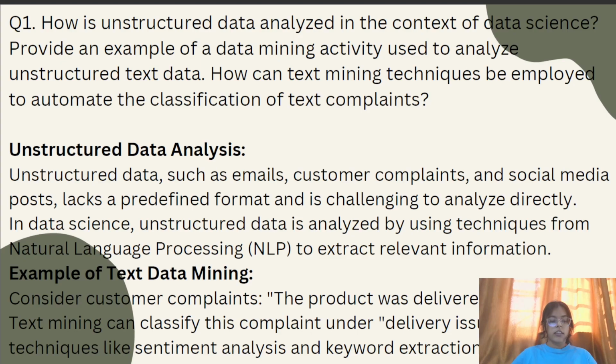So, first, here is the definition of unstructured data analysis. Unstructured data such as emails, customer complaints, and social media posts lacks a predefined format and is challenging to analyze directly in data science. Unstructured data is analyzed by using techniques from NLP, which is natural language processing, to extract relevant information.